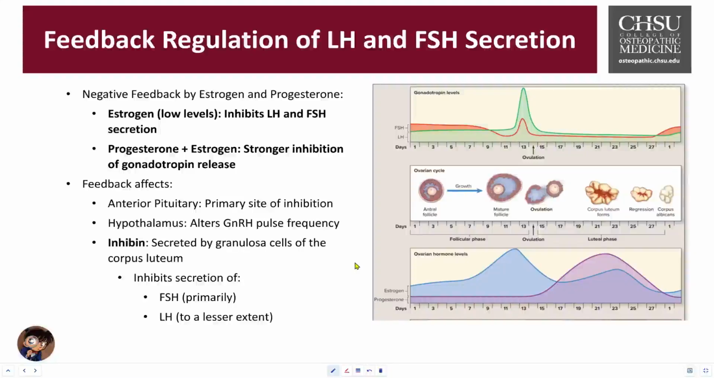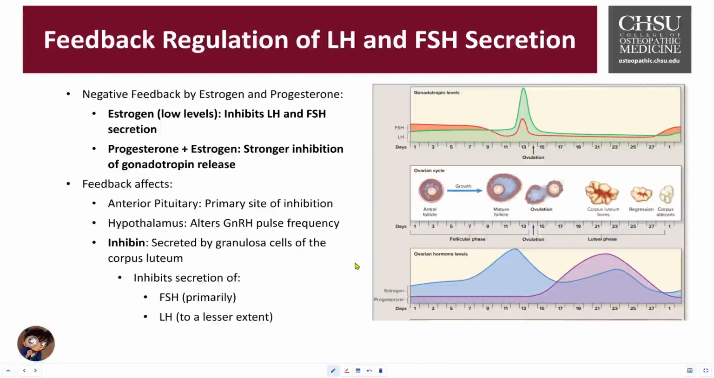Feedback mechanisms are as follows. So the anterior pituitary is going to act as the primary site for inhibition. This will then reduce the amount of release of the gonadotropins, the FSH and LH. The hypothalamus alters the GnRH pulse frequency, which will then modulate downstream the secretion of LH and FSH.